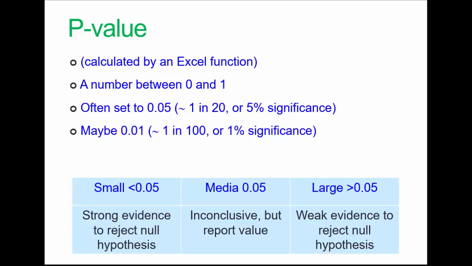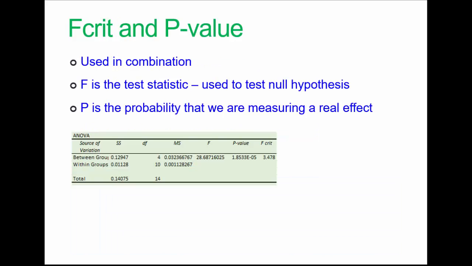In some cases, the results may be inconclusive, but you should still report them. You should report your results, of course. Now here are the results as we obtain them from the Excel function, which I'm going to talk about, where you get that from, in a second. F-crit and p-value are used in combination. It's not hard to do once you've got your data. It's just a very straightforward process.